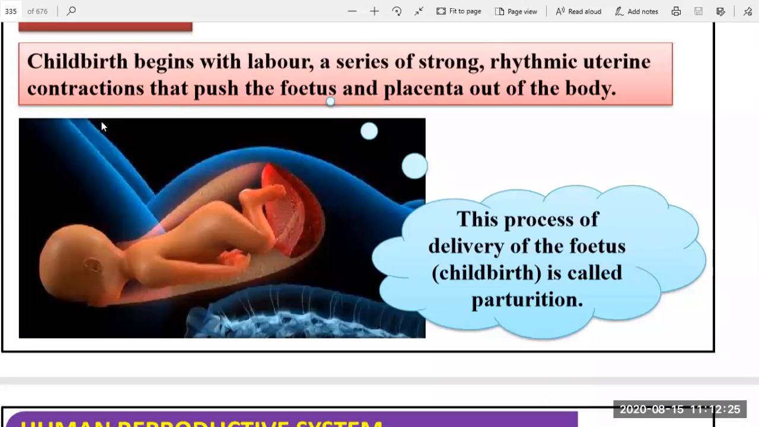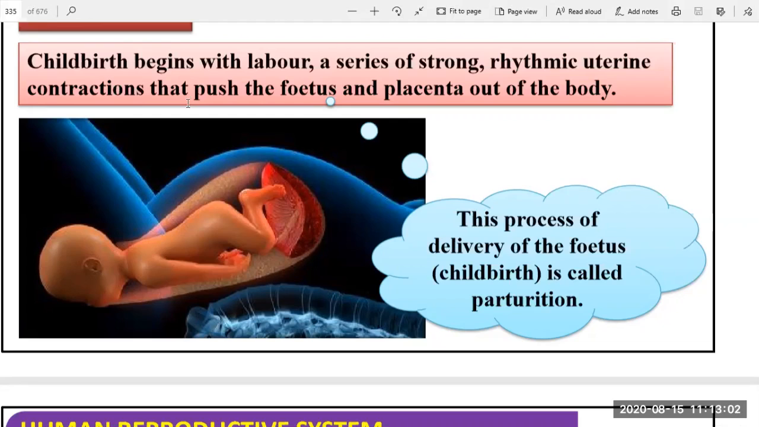Because of the contraction of the uterus, the fetus, that is the newborn baby, and the placenta are pushed out of the body. This process of delivery of the fetus, childbirth, is called parturition. A series of strong rhythmic uterine contractions push the fetus and placenta out of the body. This process is called parturition.